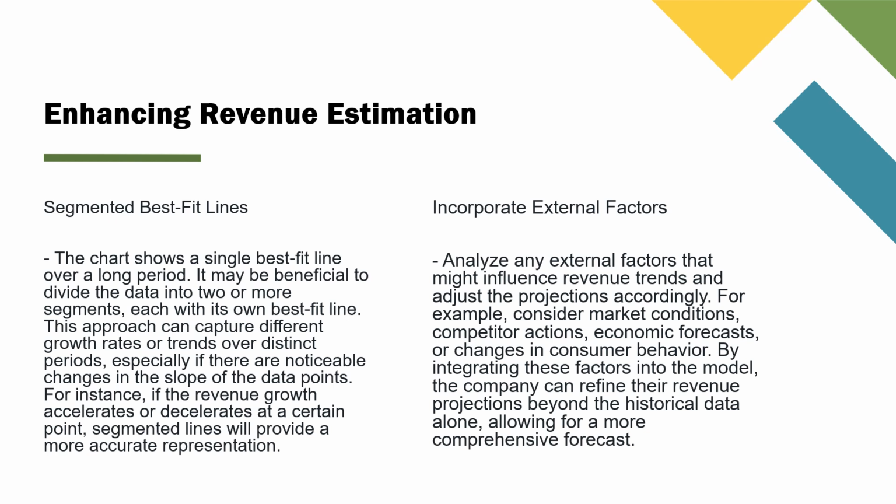The chart shows a single best fit line over a long period. It may be beneficial to divide the data into two or more segments, each with its own best fit line. This approach can capture different growth rates or trends over distinct periods, especially if there are noticeable changes in the slope of the data points.